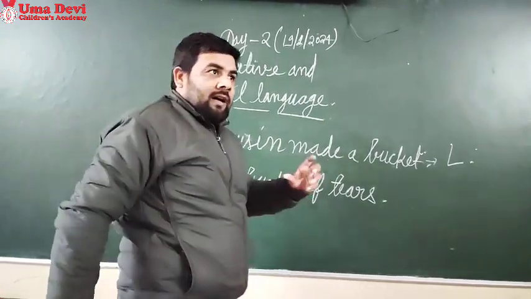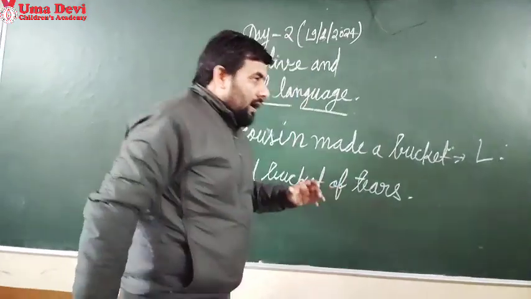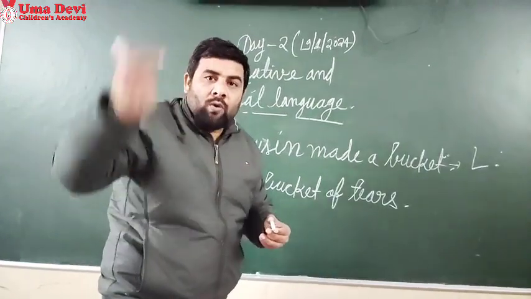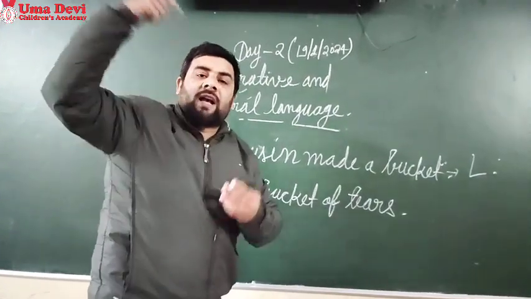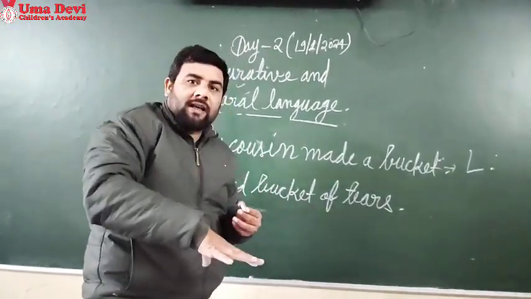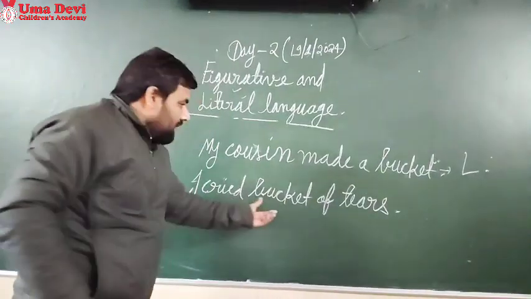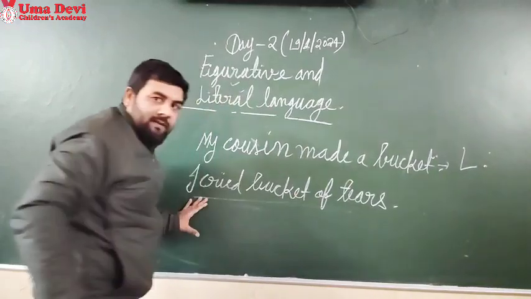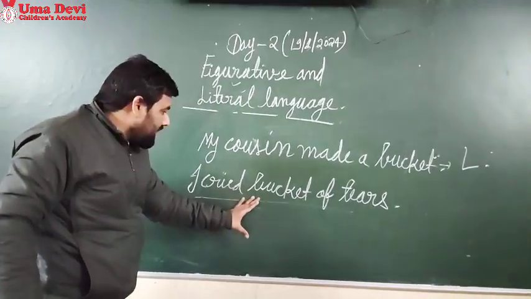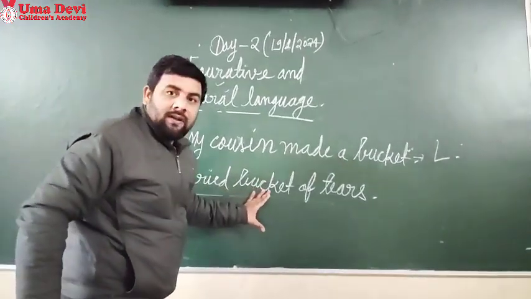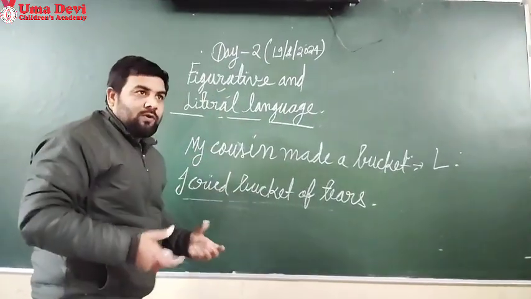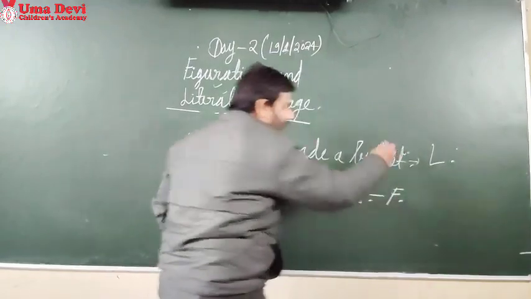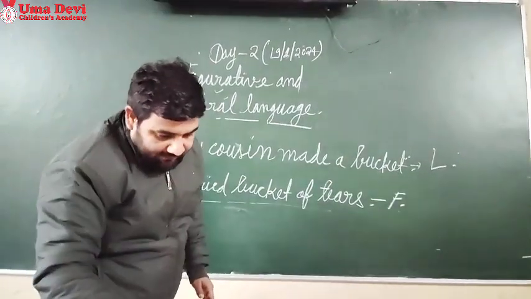Hyperbole means when we say something either much more or much less than it is, we either exaggerate a lot or understate a lot. That is called hyperbole. Such language we don't use in our daily life, so it is called figurative language.